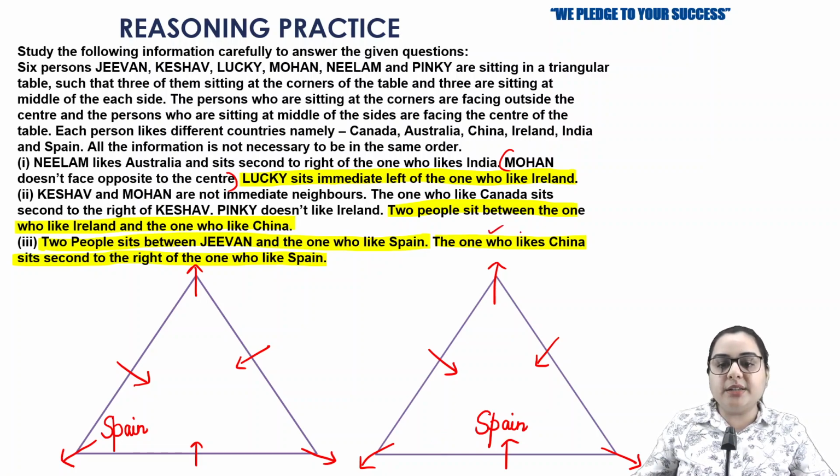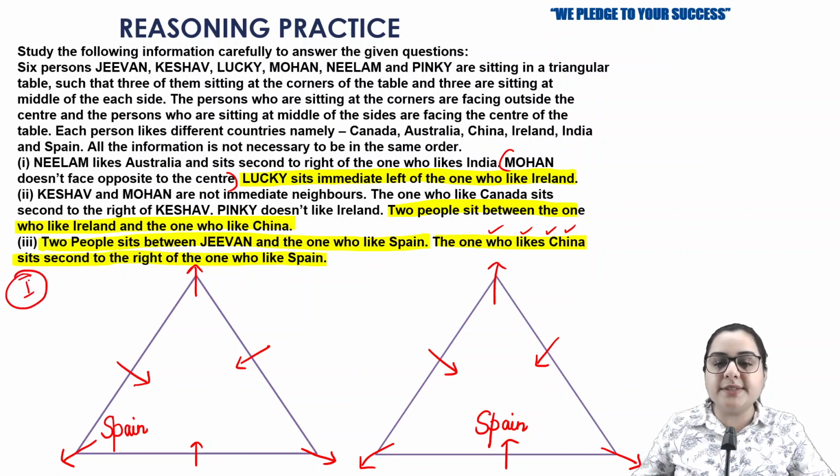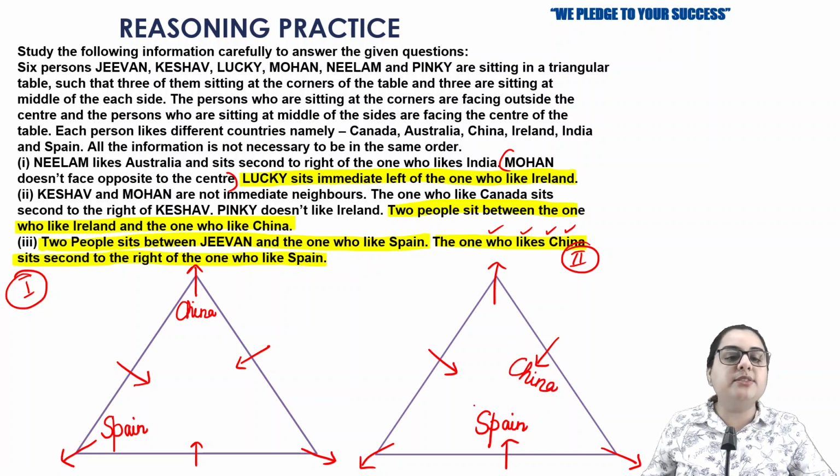So here you have that the one who likes China sits second to the right of the one who likes Spain. So in the first, I'm just marking this is your first case and this will be your second case. In your first case, second to the right of the one who likes Spain means here I'm going to write China. And in the second possibility, second to the right of Spain means on this position I'm going to write China.